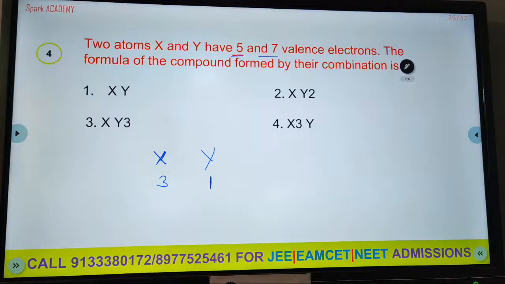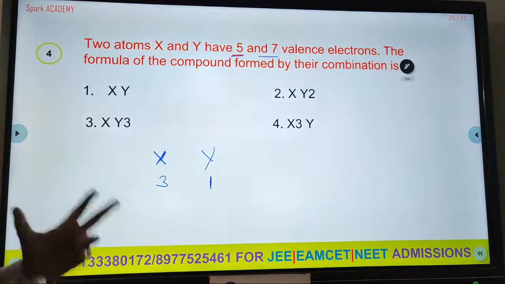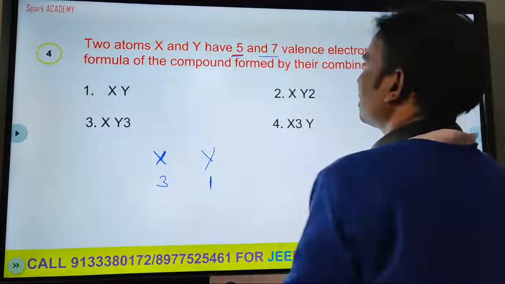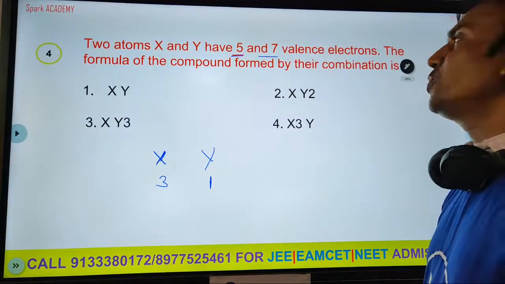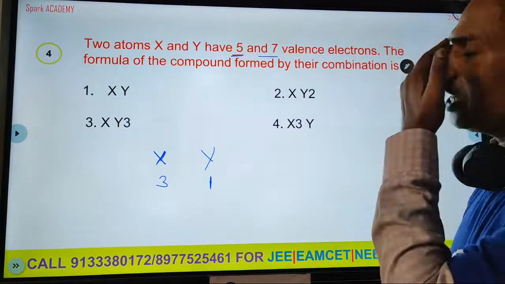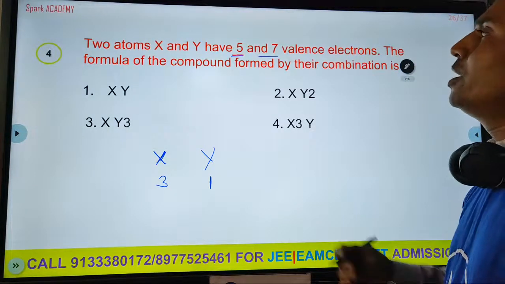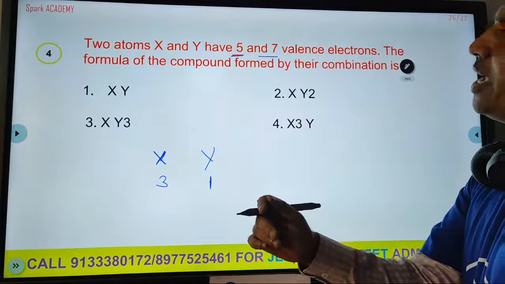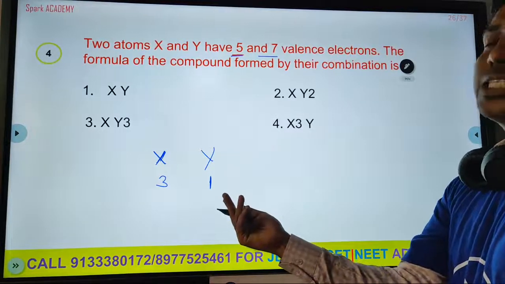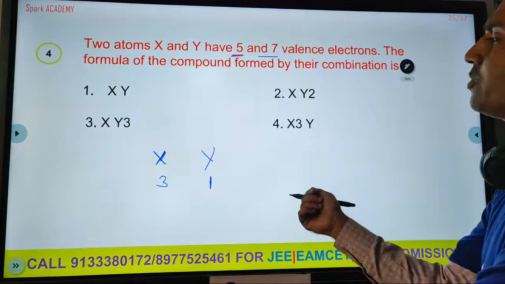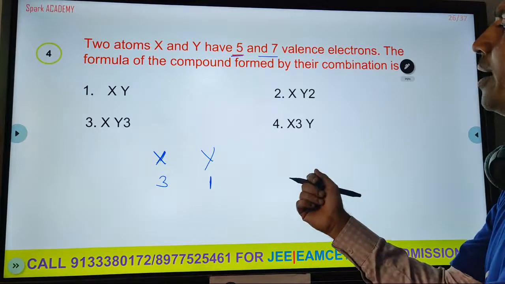Here they have given valence electrons, which are nothing but outermost orbit electrons. According to the Kossel-Lewis theory, only valence electrons are responsible for the formation of a bond. X has 5, so 3 are required to get stable. Y has 7, so 1 electron is required to get stable.